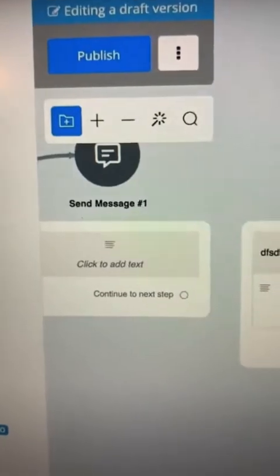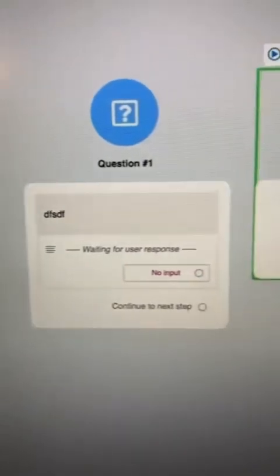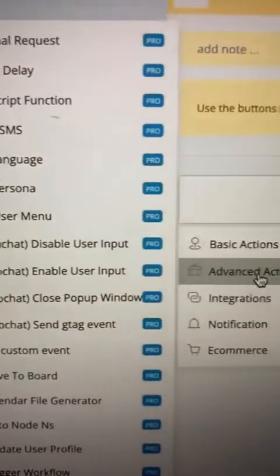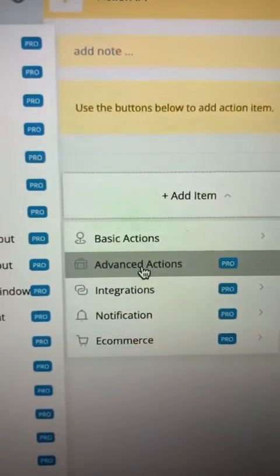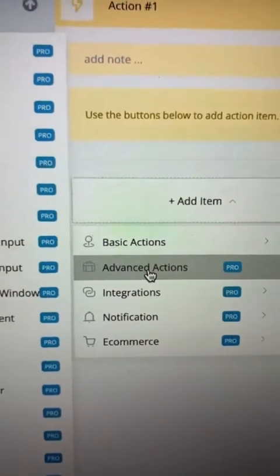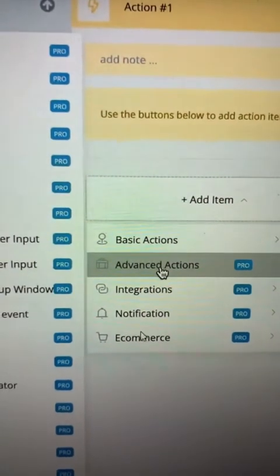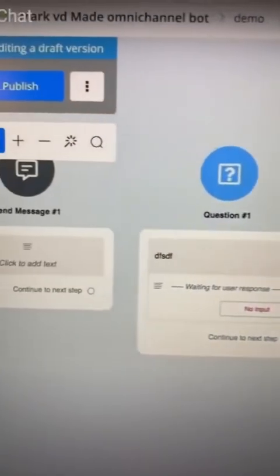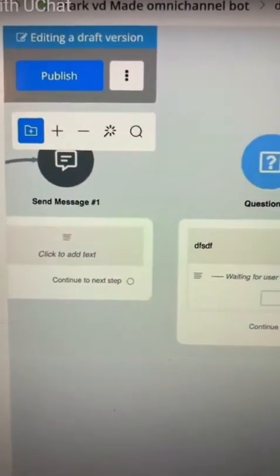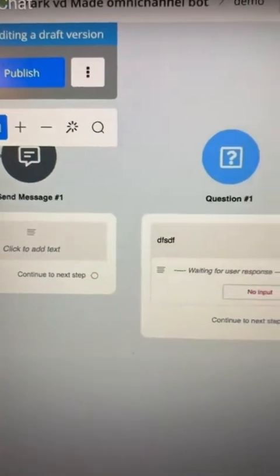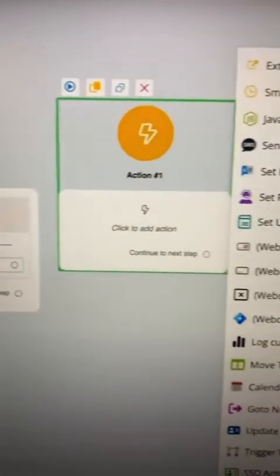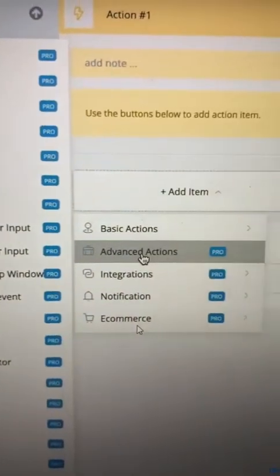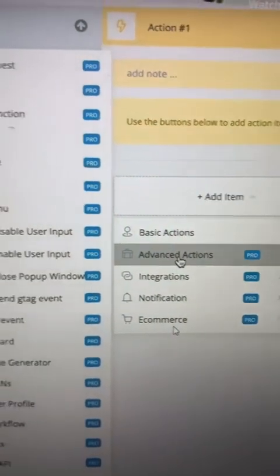Guys, when a bot is totally created, it will look something like this. It will just tell it to do one thing after the other, after the other, and you can do advanced actions and integrations and notifications and e-commerce. There's so many things that you can do, but you just build it one step at a time and see if it works. If it doesn't, then you either watch a video or go back to the drawing board and start all over again. I mean, you can't hurt anything. You can only make things better for yourself. So have fun. Make a bot.